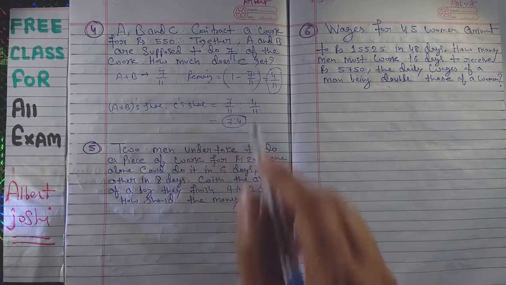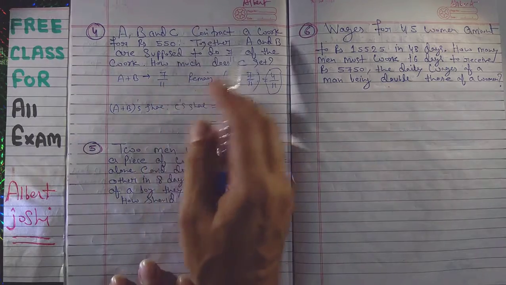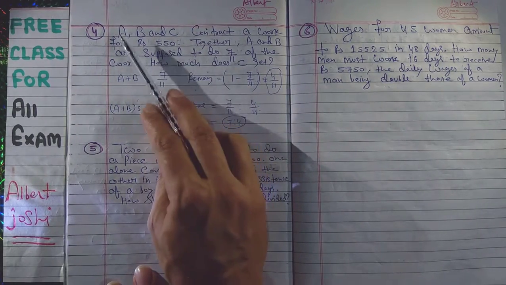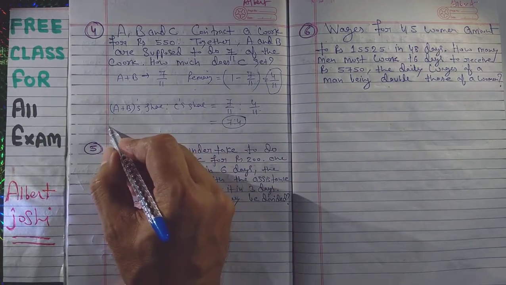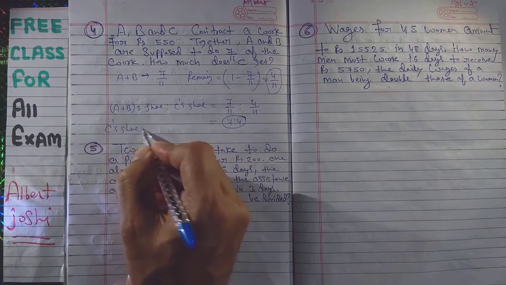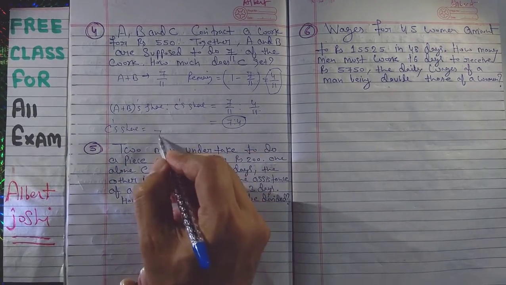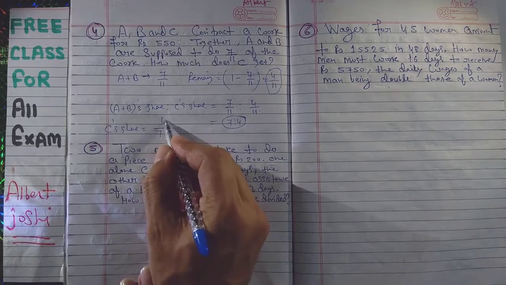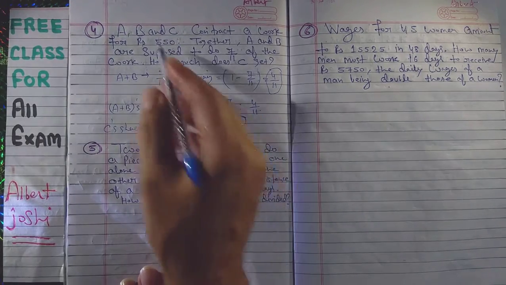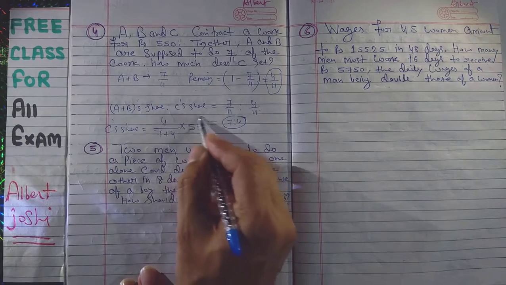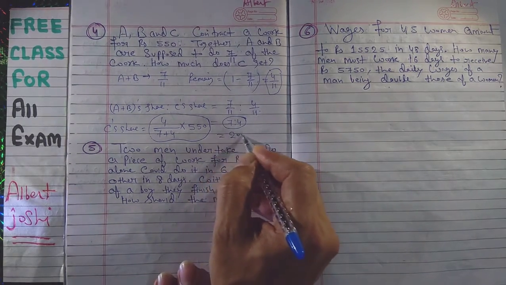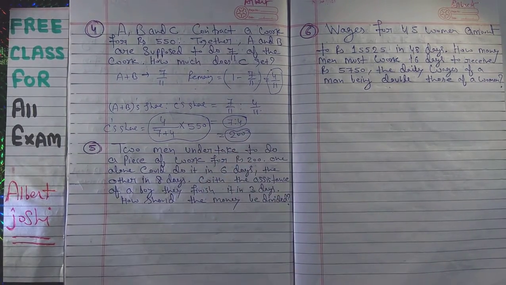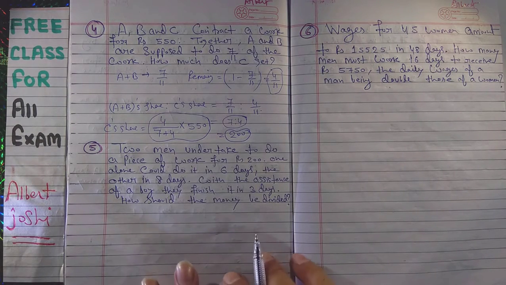Now you have to calculate the share of C. If they have got 550, meaning A, B, C all together have got 550, then the share of C is equal to 4 upon 7 plus 4, the value of C, into the total money 550. So if you calculate, then it will be 200 rupees. Very simple. You have to use the same method in all questions.